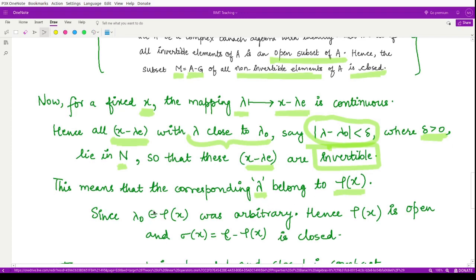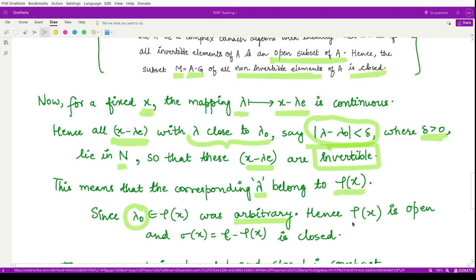Because we started with lambda naught and this lambda naught was arbitrary, this condition holds for every lambda naught. So that means for every element present in the resolvent set, we have a neighborhood of lambda naught which is an open neighborhood and which lies completely in the resolvent set.